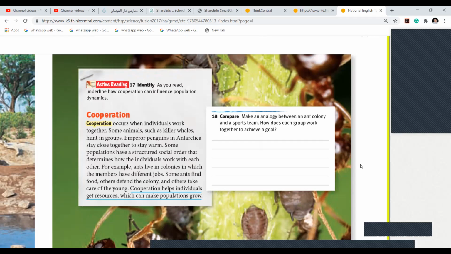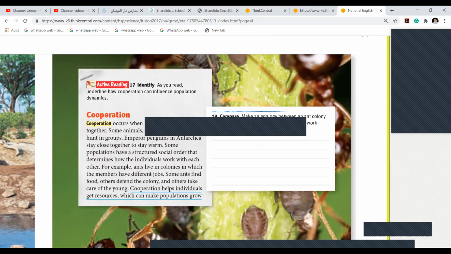Some animals such as killer whales hunt in groups. They don't hunt alone. They hunt in a group, like, come on, let us hunt together, then we will divide the food. For example, a group of two tigers killed one animal and they say, let's have half-half. Understood? That is called cooperation.